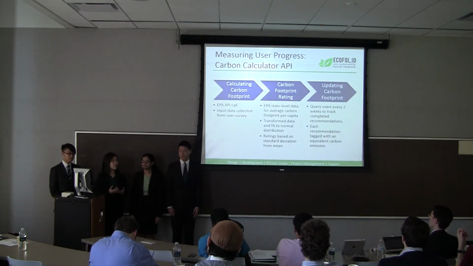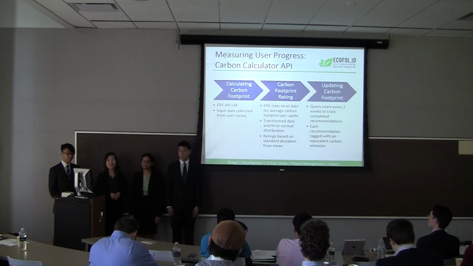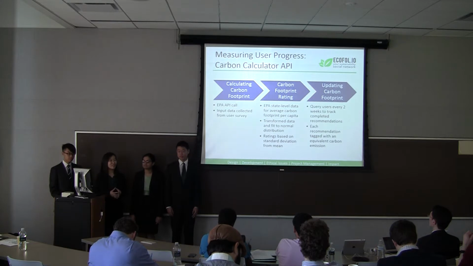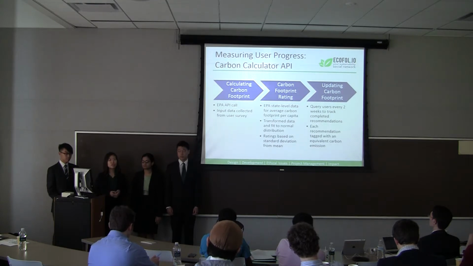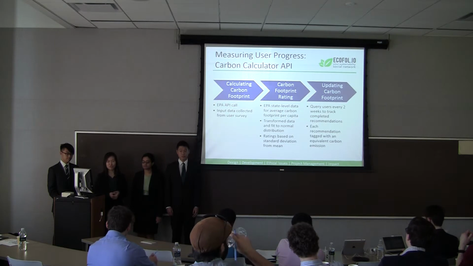In terms of measuring user progress, we achieved this through our Carbon Calculator API. First, in terms of calculating the carbon footprint itself, we did this through an API call to the EPA, and the input was data collected from the user survey. To calculate the carbon footprint rating, we looked at state-level data for the average carbon footprint per capita and transformed this into a normal distribution.